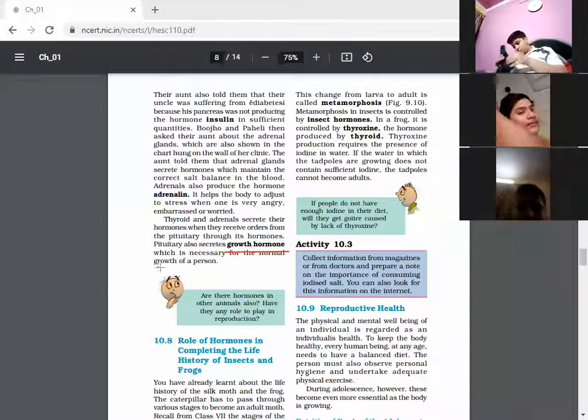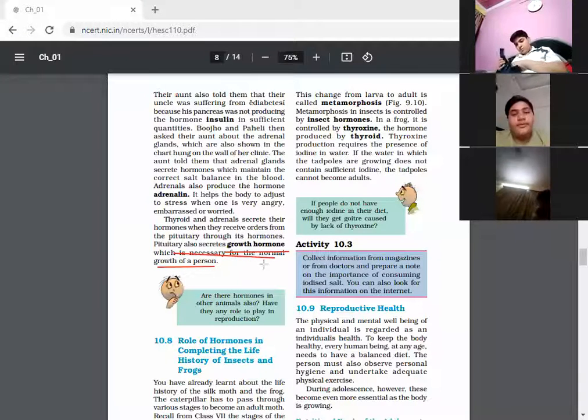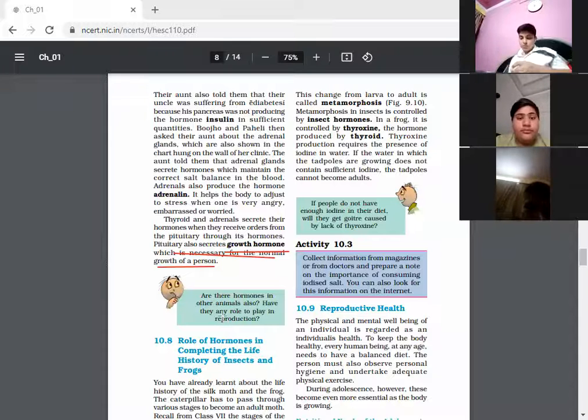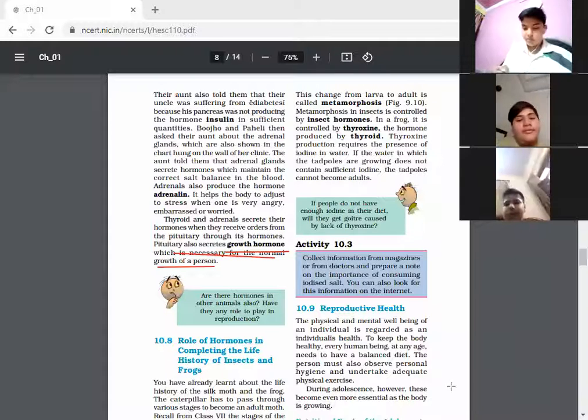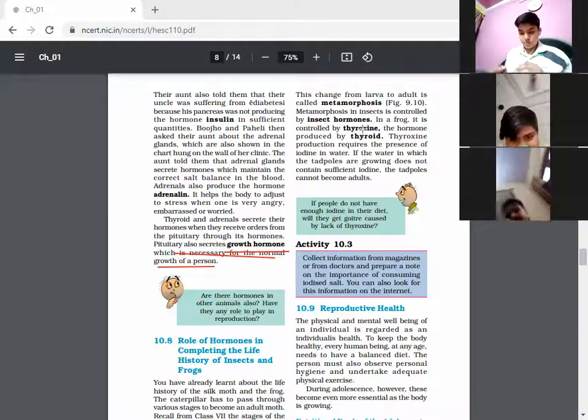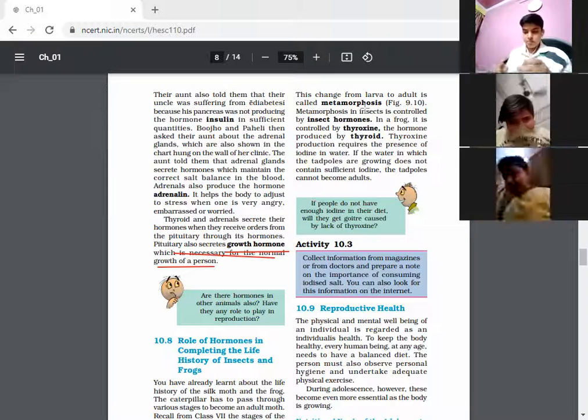For the normal growth of a person, this hormone is very, very important. Is it clear, children? I hope the concept of hormones is totally clear to you. So there are many hormones in our body, and they work differently.